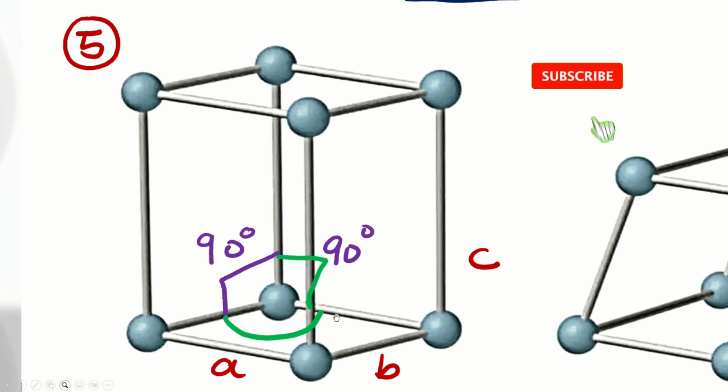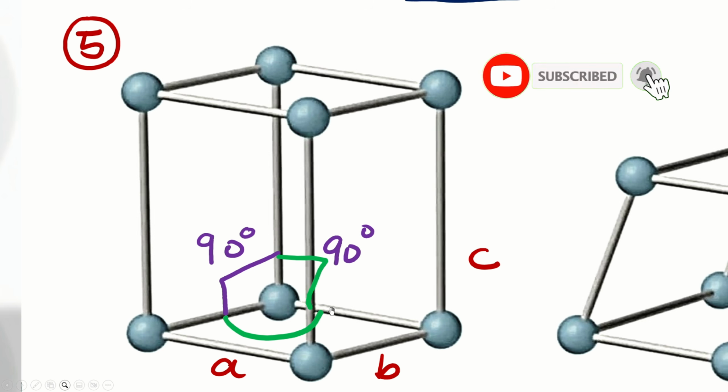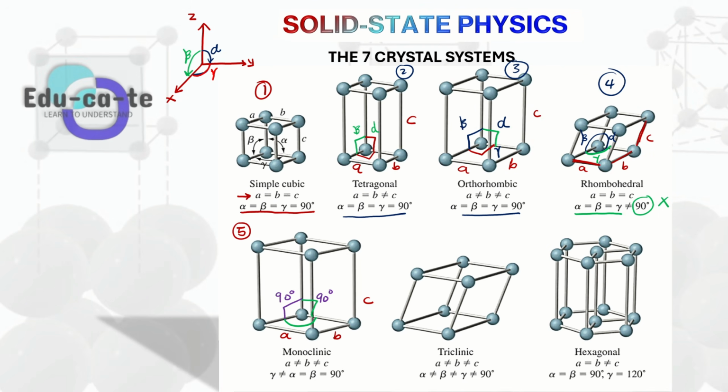It is not equal to 90 degrees. So by default, it is not going to be equal to the other two angles. So we have got angle gamma, which is not equal to the other two angles. That is what makes our monoclinic structure. And then we go to the triclinic structure.